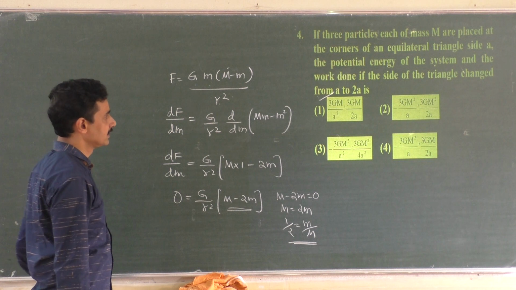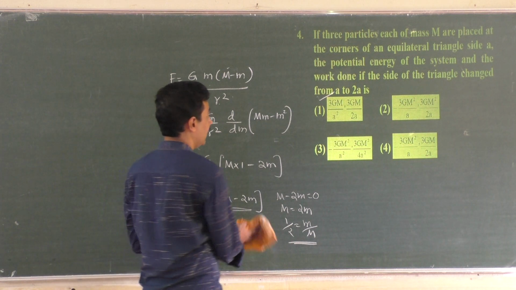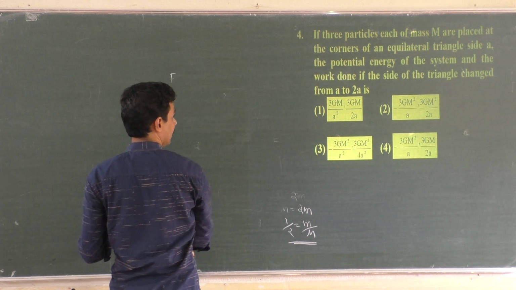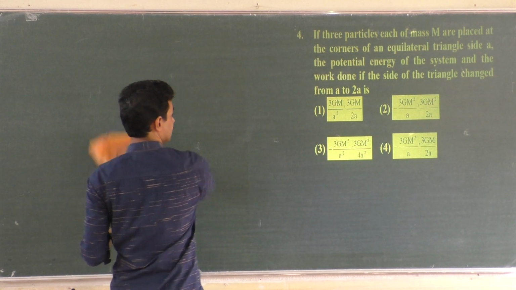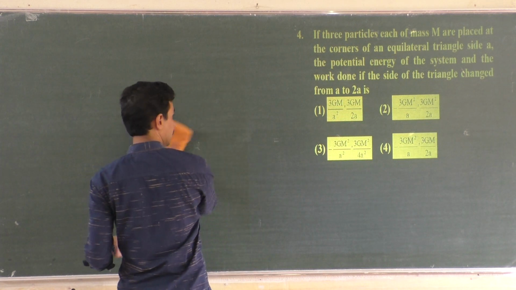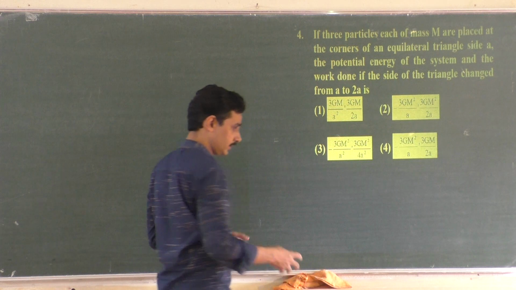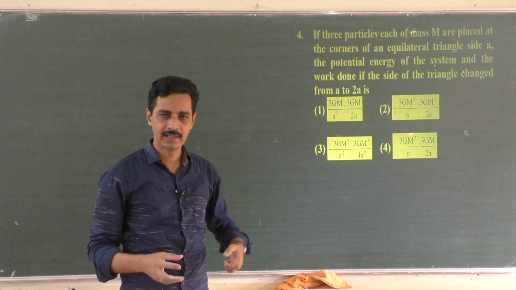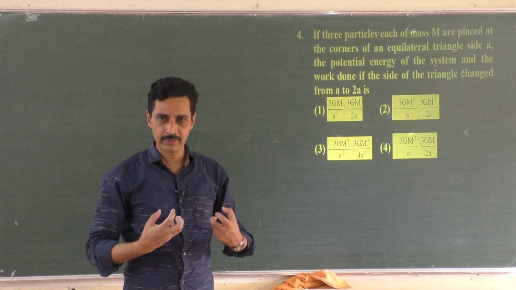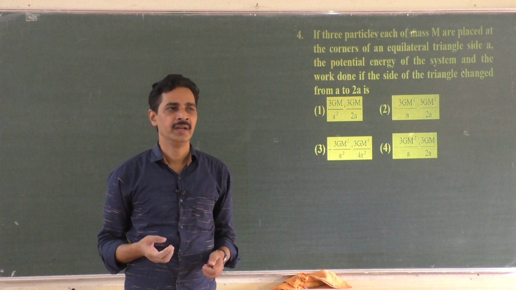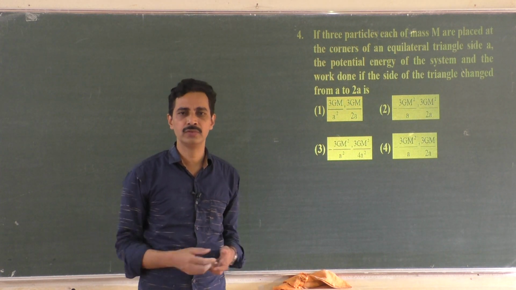Fourth one. If three particles, each of mass capital M, are placed at the corners of an equilateral triangle of side A, find the potential energy of the system and the work done if the side of the triangle is changed from A to 2A. If you want to increase the size of the triangle while keeping three masses at three corners, you have to do work because they will be attracting each other. It is like expanding three springs connected in the form of a triangle. So you need to do the work.